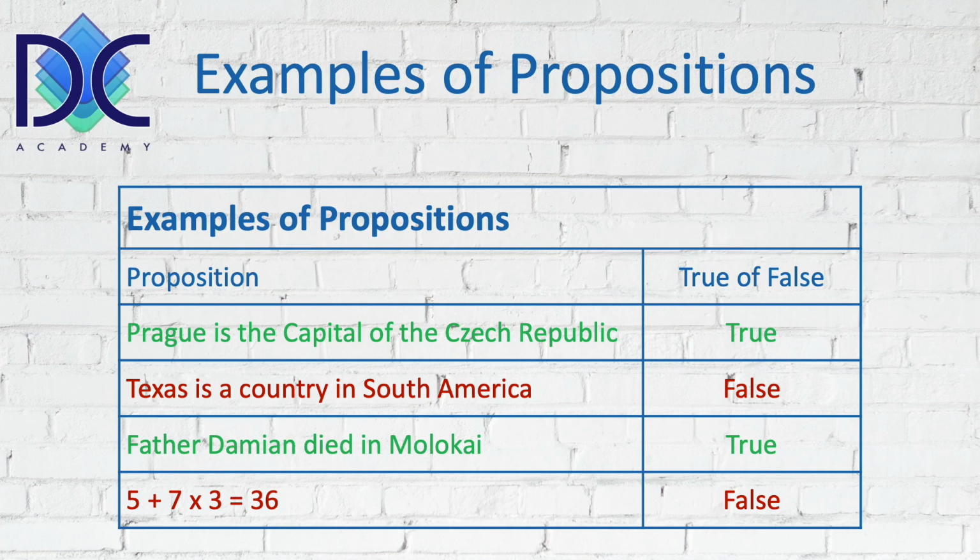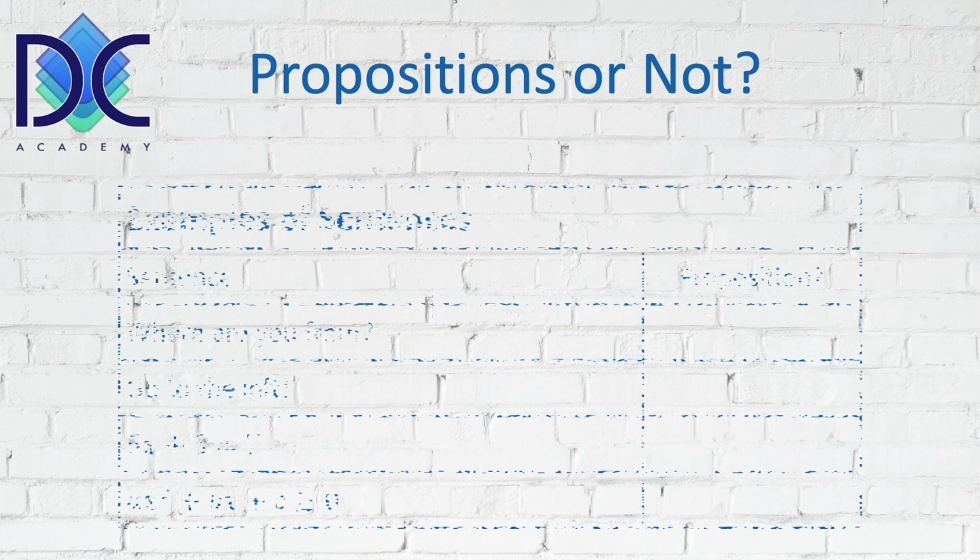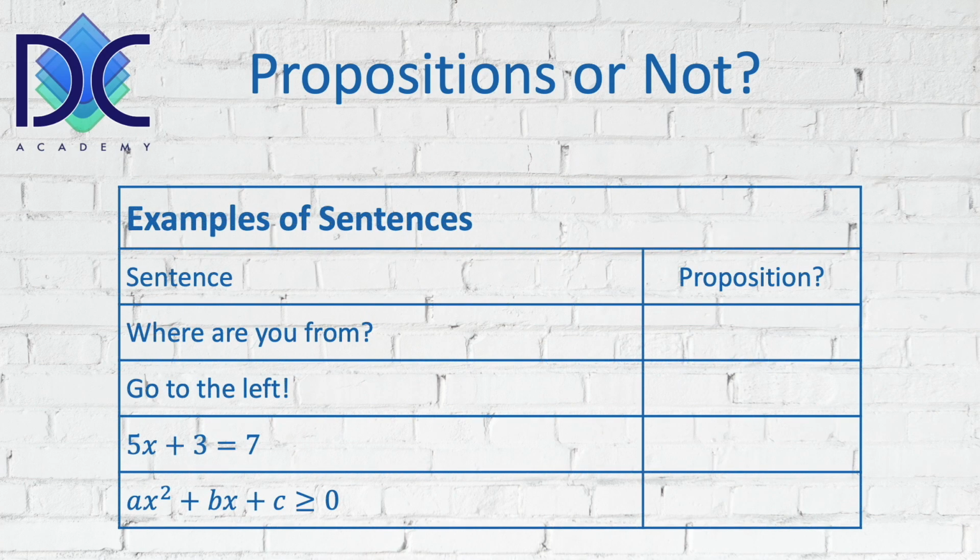Now we also have to be able to distinguish between propositions and other sentences that we have to evaluate. Here are some sentences, and we have to know, is this a proposition, yes or no? First of all, where are you from? Is that a statement? Basically, it's not a statement, so it's not a proposition. It is a question. It would be a proposition saying, you are from Prague. That would be a proposition. But here we are asking a question, and we're asking for an answer.